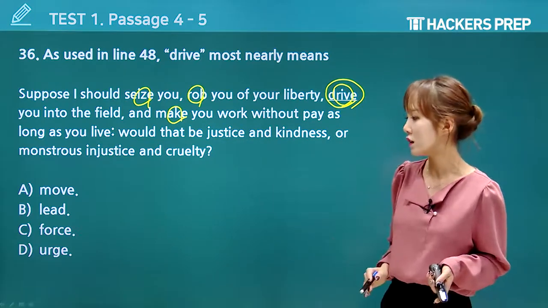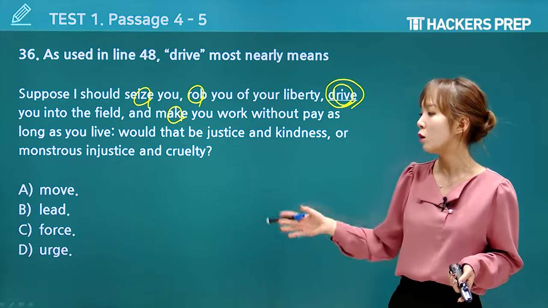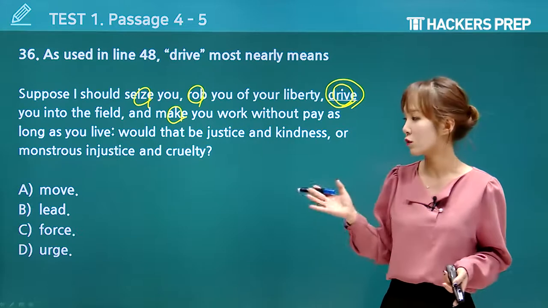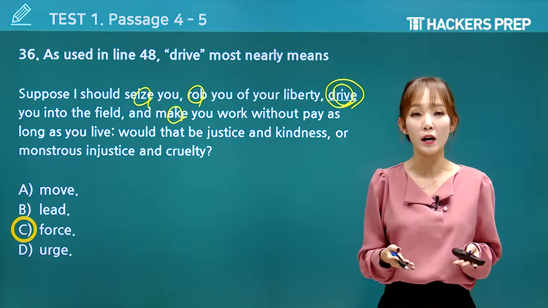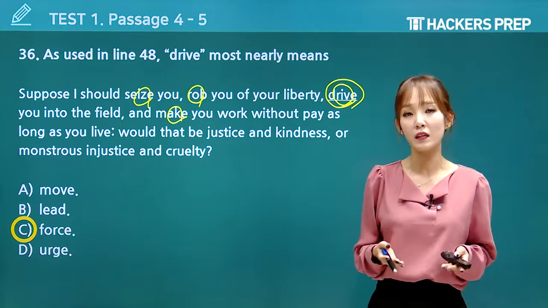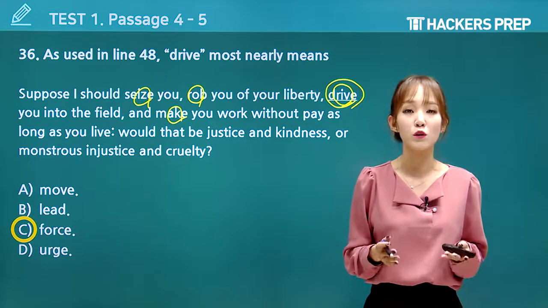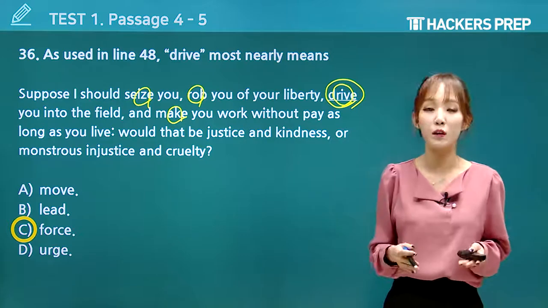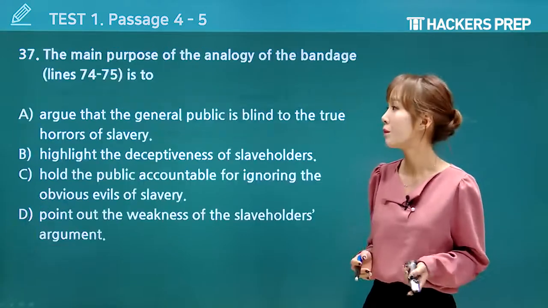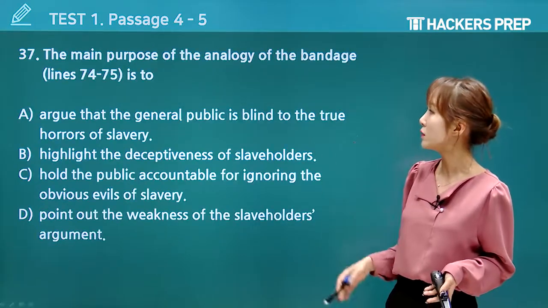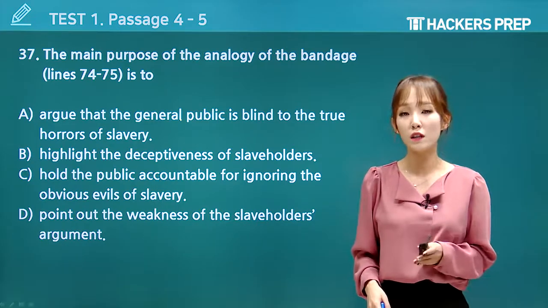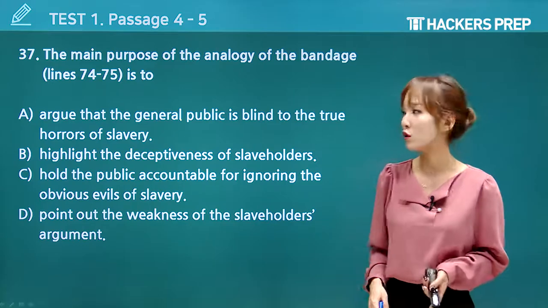So if you take a look at the answer choices here, we want to see what? Well, we want either C or D, correct? Now in this case, the correct answer choice is C because why? Well, urge simply indicates that you're trying to make me do something, but you're not necessarily forcing me to do it. In this context, force would be, therefore, the better choice. Now 37, the main purpose of the analogy of the bandage is to do what? So you want to read that part carefully again, and then what do you want to do?